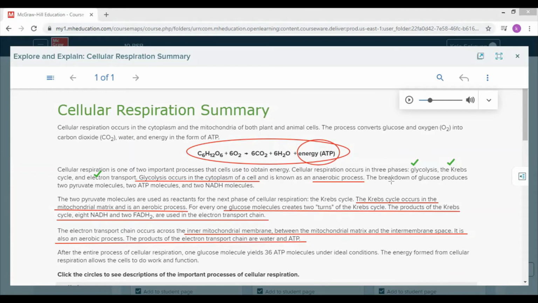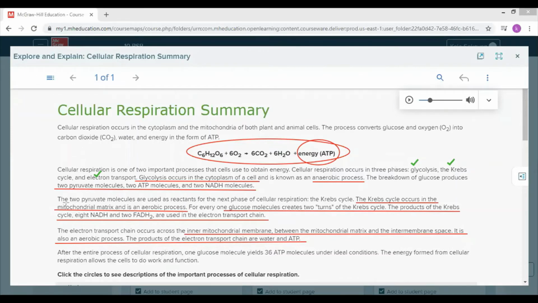What are the products? Yes, 2 pyruvates, 2 ATP, and 2 NADH molecules. This is the net, produced from one glucose molecule during glycolysis. So for each phase you are responsible for location, reactants, and products. Glycolysis takes place in the cytoplasm in the absence of oxygen. One glucose molecule is broken down into 2 pyruvate, 2 ATP, 2 NADH.